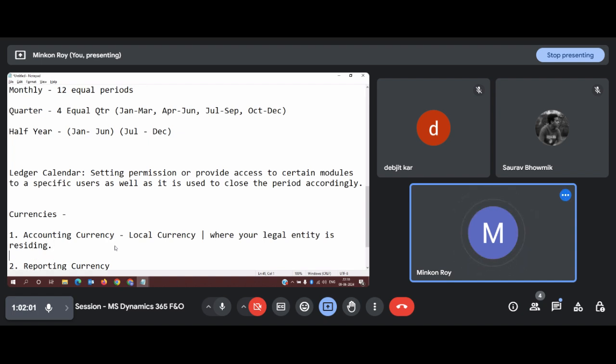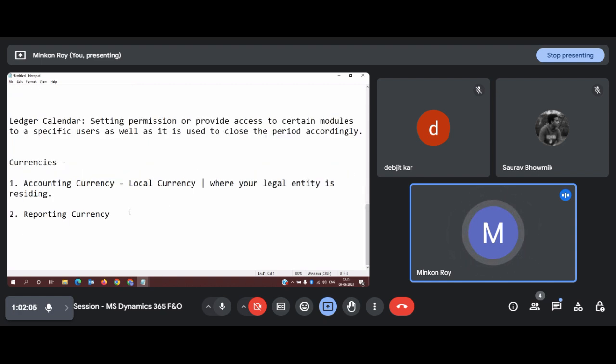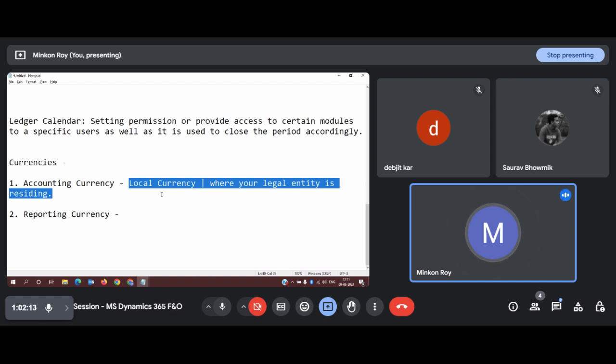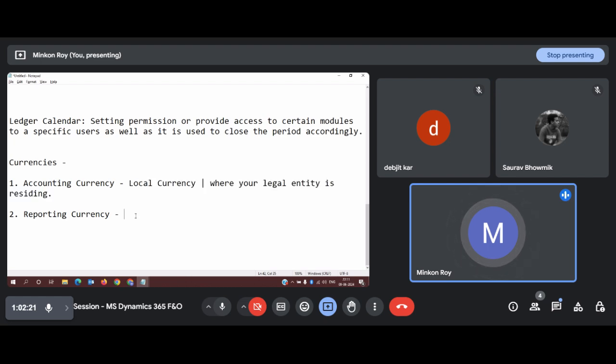Done. So this was a simple thing, and for the detail you can refer to my recorded videos that have been uploaded and provided to you. So it was just a brief note to remind you what accounting currency is. Accounting currency is nothing but the currency with which we will be performing our transactions. Okay. And what about reporting currency? Now, for reporting currency, there is a separate case.